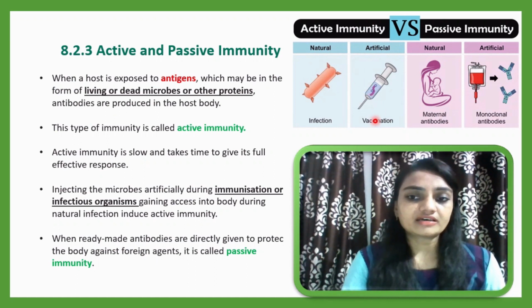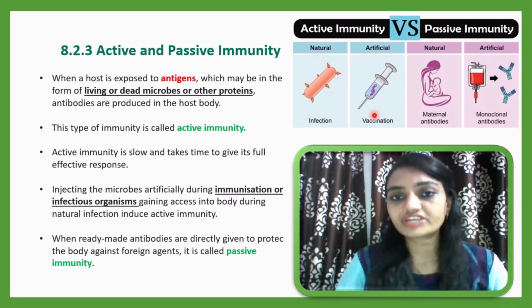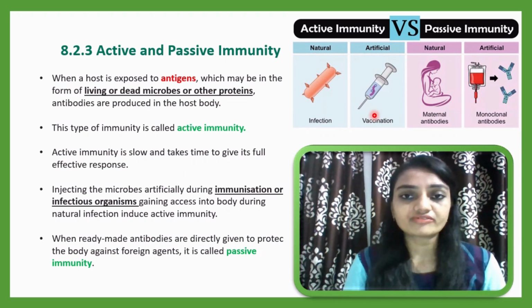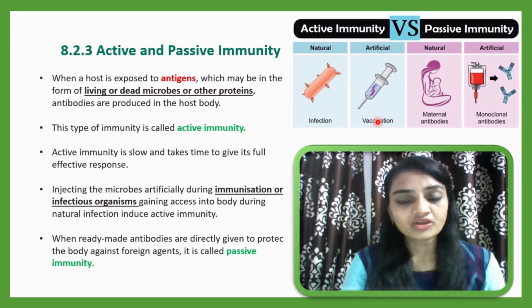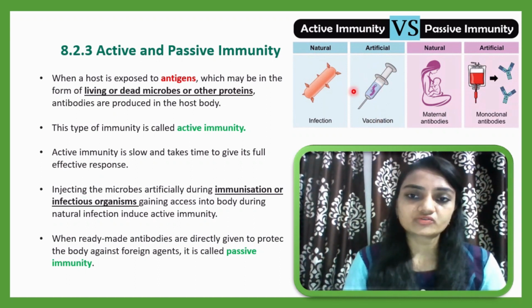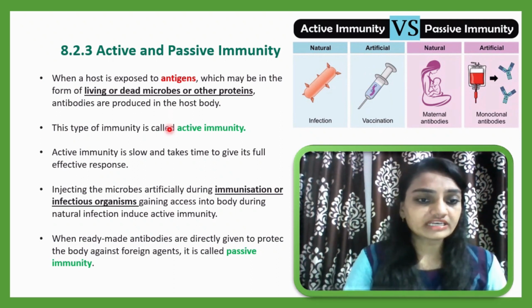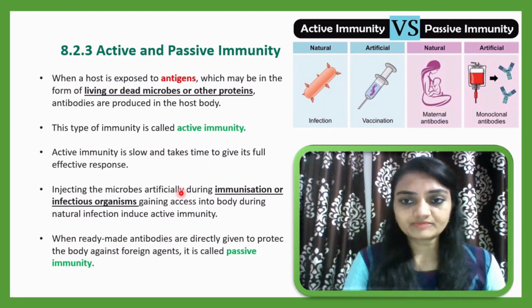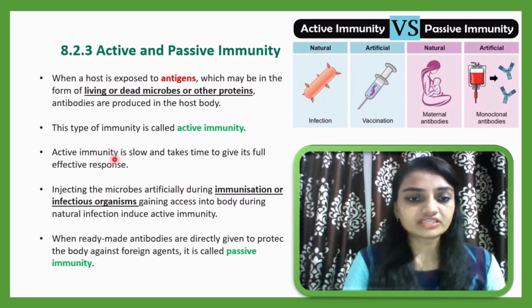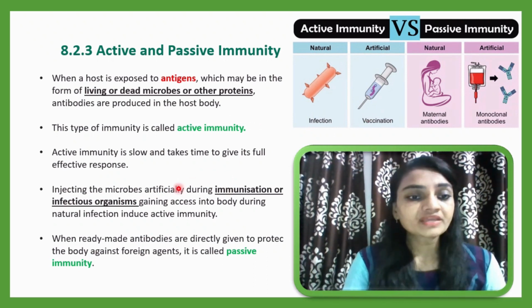And sometimes, by using the vaccination procedure, you can also inject such organisms, meaning harmful antigens, artificially into the body of a host. That artificial injection is called vaccination. By using this artificial method also, you can activate active immunity inside the person. Now let me explain what immunization is. Injecting the microbes artificially. Suppose here you see a vaccination. What are you doing here? You are injecting the microbes, harmful antigens, artificially, not naturally infected.